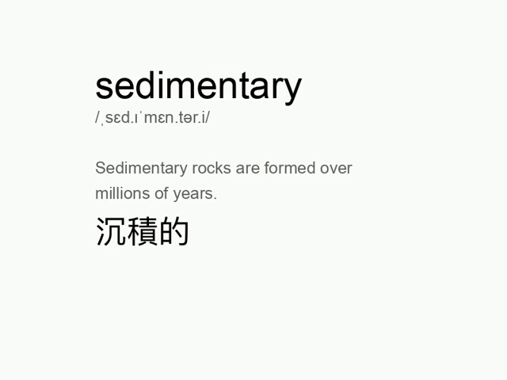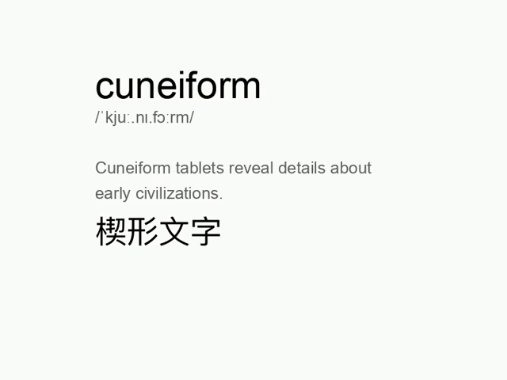Cuneiform. Cuneiform tablets reveal details about early civilizations.